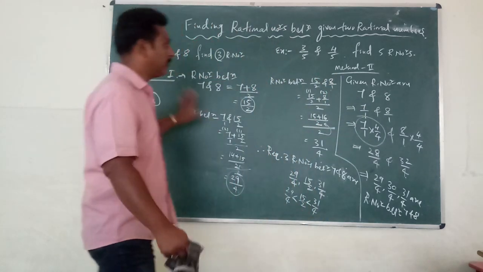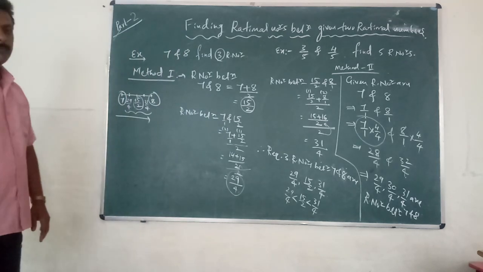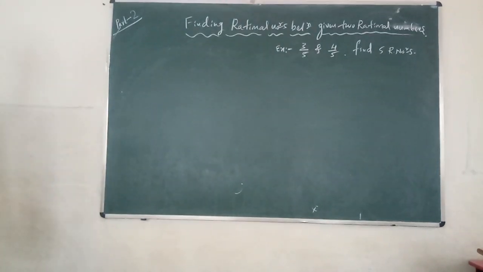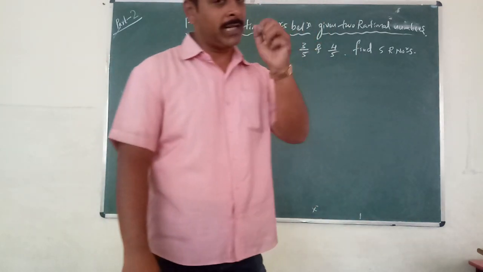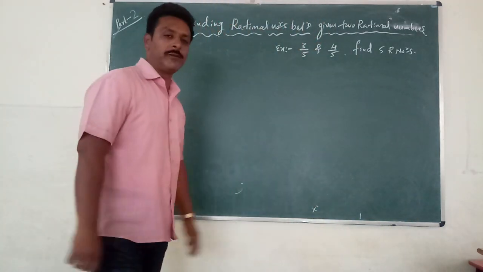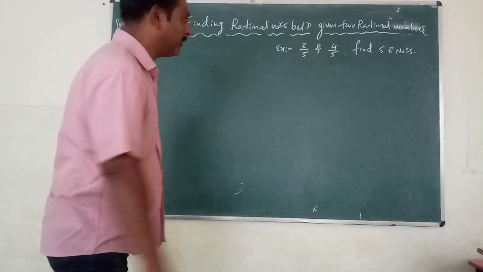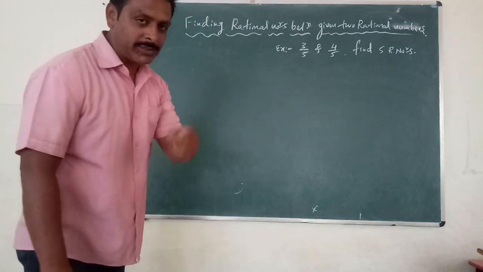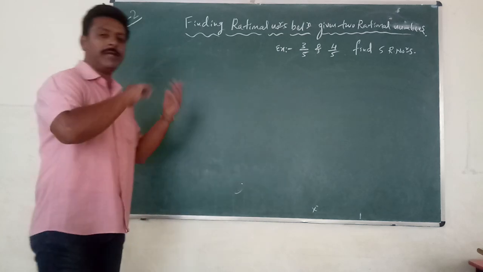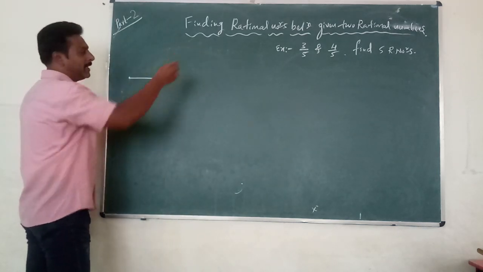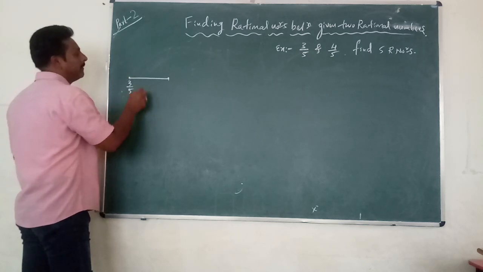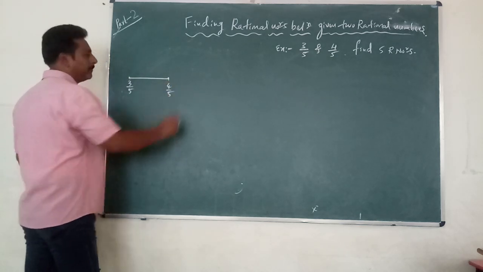I think you understood the first sum. Hello friends, I think you understood the first sum. Let me solve the second one very quickly. If you understood the first sum, you will be able to understand this one. As time is very short, I will go very fast. Please follow me. The first number is 3 by 5. Another number is 4 by 5.